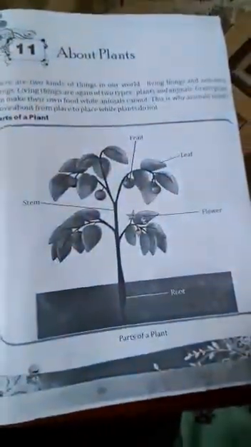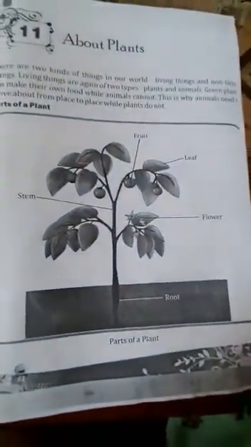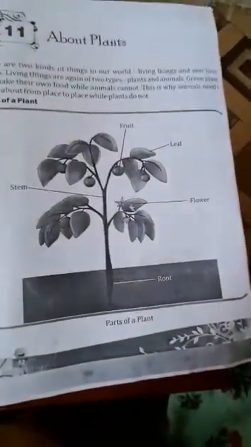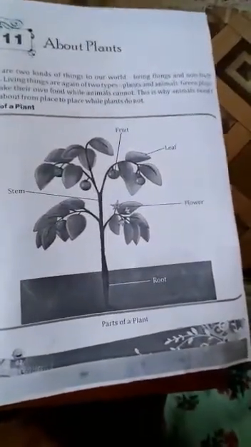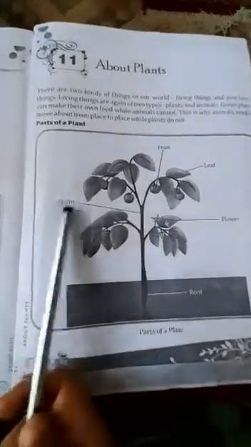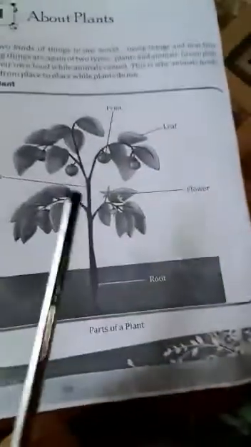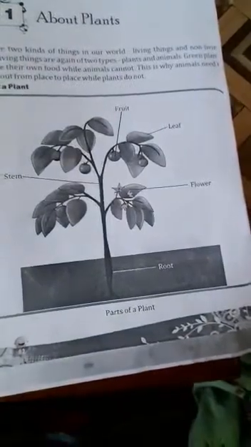So, children, there are two kinds of things in our world, that is living things and non-living things. Living things means the things which can grow, which can breathe, which can move from one place to another place, and non-living things means the things that cannot move, like pencil, eraser, train, aeroplane, bus. All these are the non-living things, whereas tree, plants, animals are living things. Okay, and children, living things are of two types, that is plants and animals.